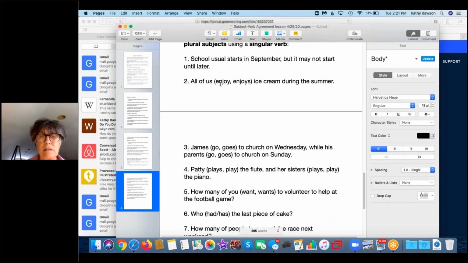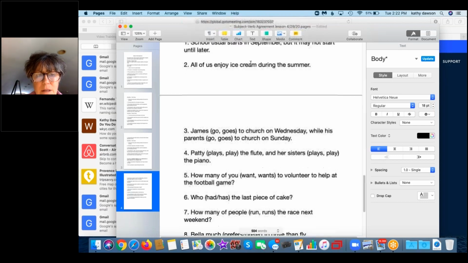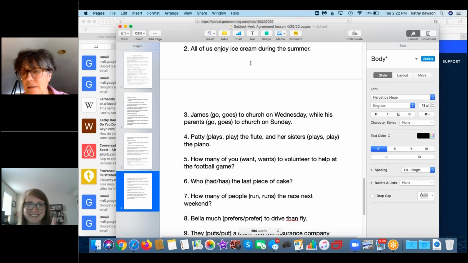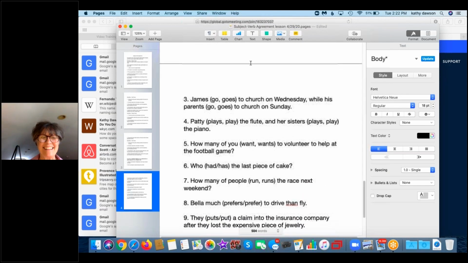Next one, all of us enjoy or enjoys ice cream during the summer. So all of us enjoy, now I hope I'm right on this, all of us enjoy ice cream because, here, you let me know if I'm wrong. All of us enjoy ice cream because all of us, even if it's more than one, it's still a singular group. It's kind of like audience, like what we talked about before. Number 3, did I? Yes? Okay, I thought so. Thank you.